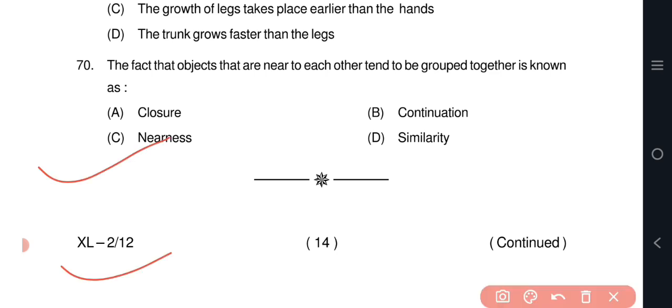The principle of nearness, also known as proximity, is a fundamental principle of perceptual organization. It states that objects that are close together in space or time tend to be grouped together and perceived as a single unit. This principle helps us to make sense of complex visual scenes and to organize our perceptions in a meaningful way.